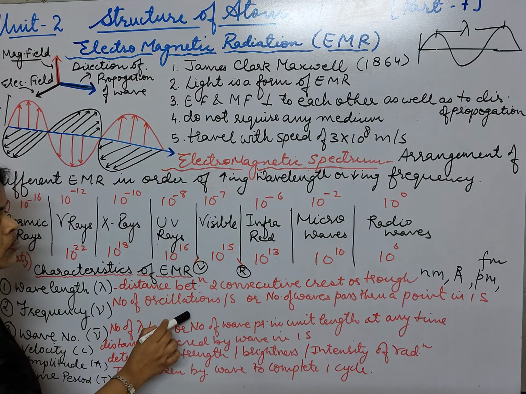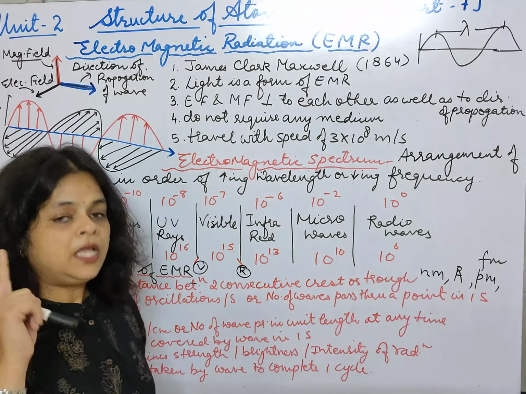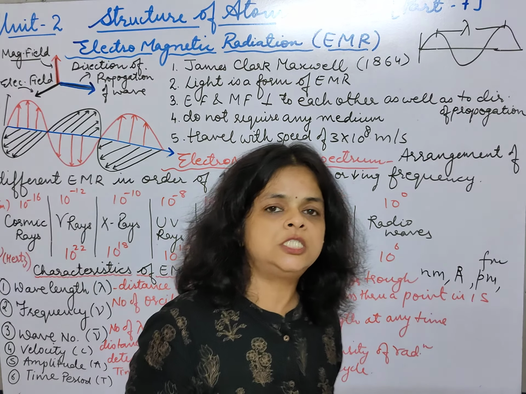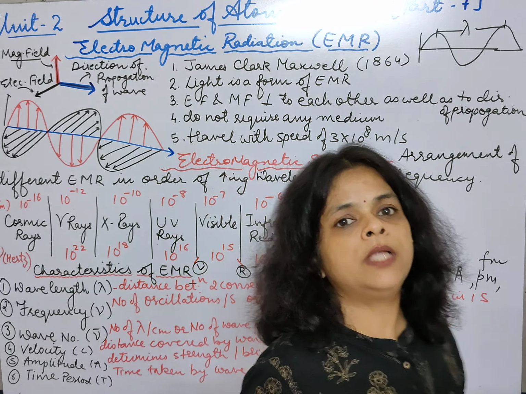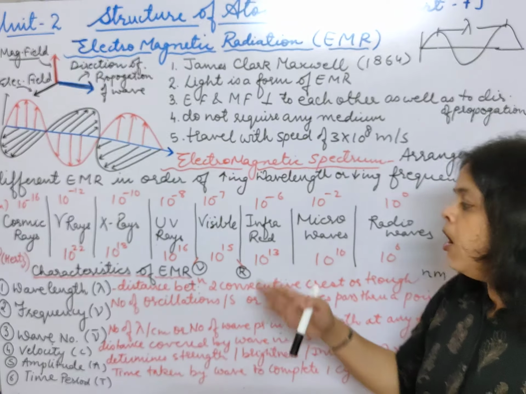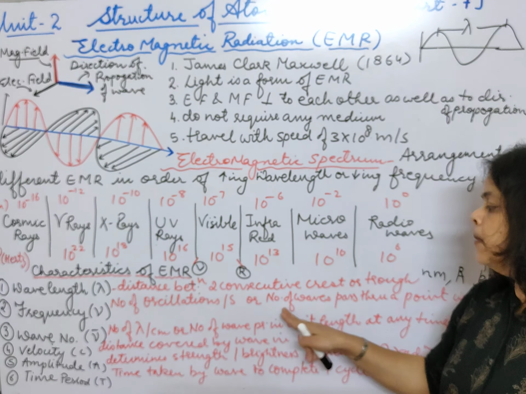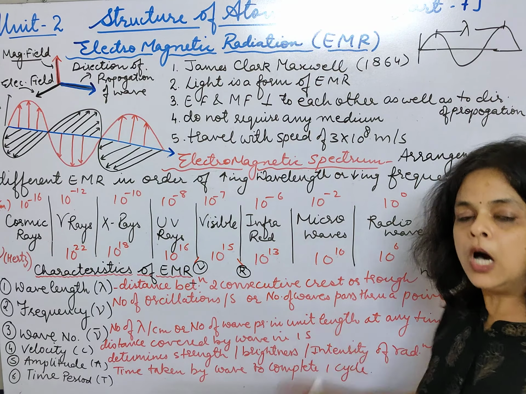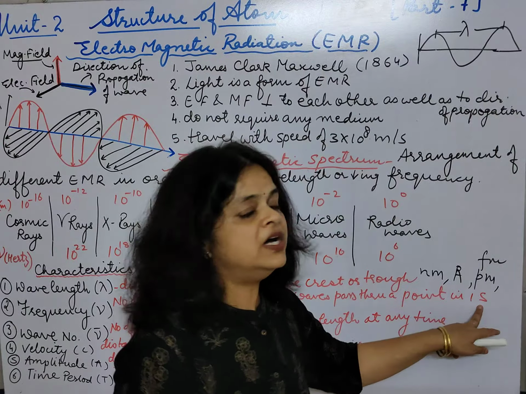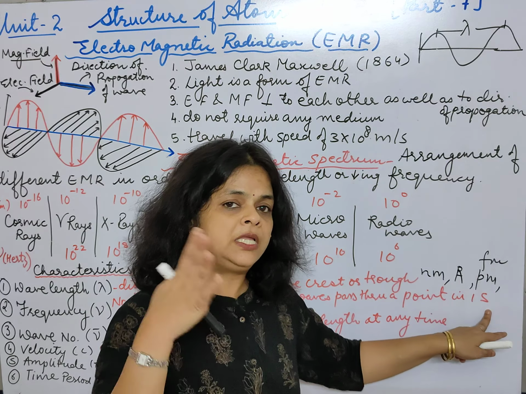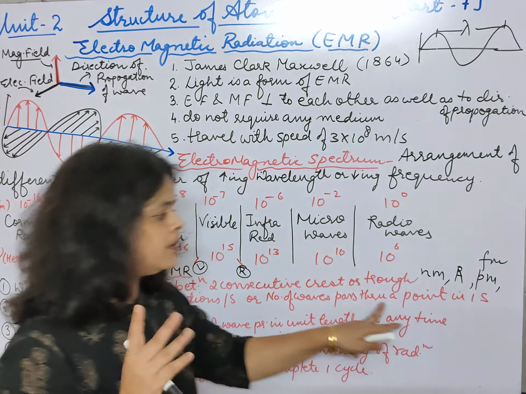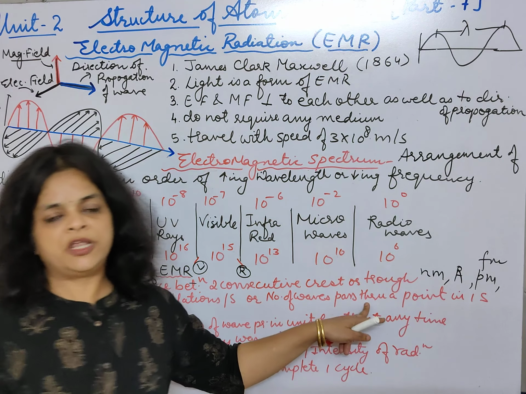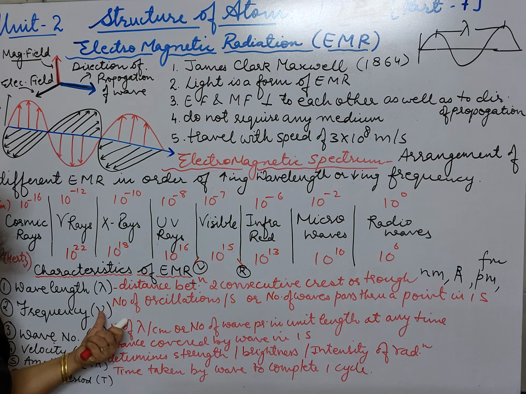So, number of oscillations per second. In 1 second, how many oscillations have been made? It will be termed as its frequency. Or you can also say number of waves pass through a point in 1 second. एक सेकेंड में कितनी वेव्स पास हो रही है एक पॉइंट से, that is also referred to as the frequency.